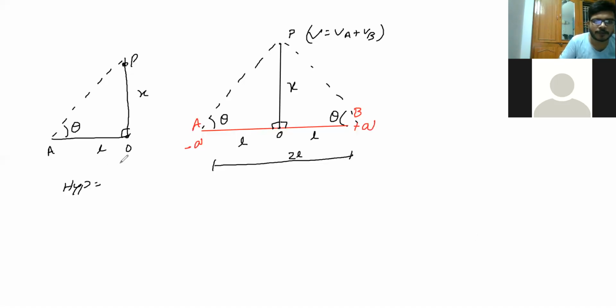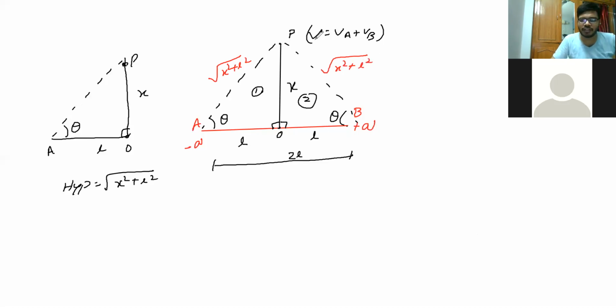Here, for the equatorial case, we are discussing the same portion. Both are right angle triangles. So it is nothing but square root of X square plus L square, correct? Hypotenuse square is equal to opposite side square plus adjacent side square. Any doubt? No, sir. So this portion is nothing but the square root of X square plus L square, and the same hypotenuse will be here, so again it is the square root of X square plus L square.